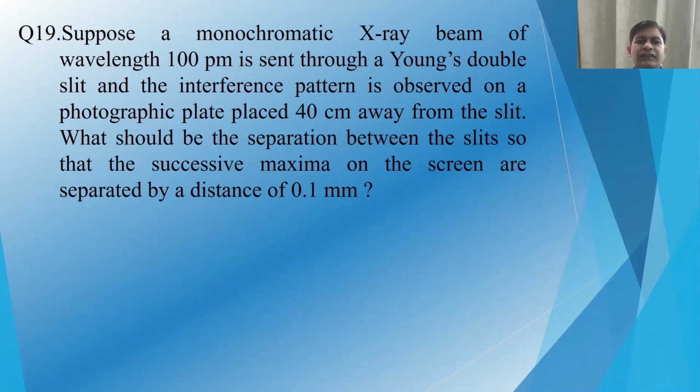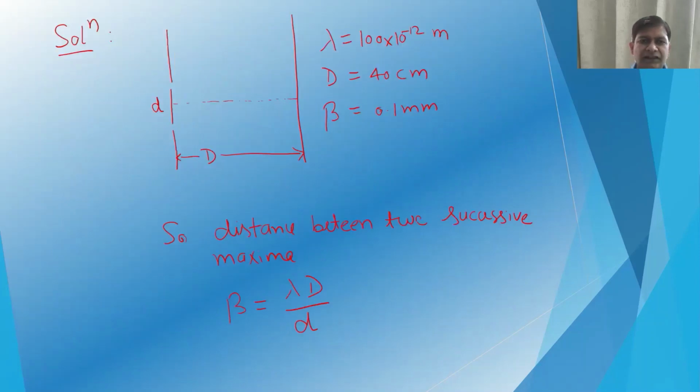What would be the separation between the slits so that successive maxima on the screen are separated by a distance of 0.1 millimeter? So this is the kind of arrangement. We have small d, which is the spacing between the slits, and capital D, the spacing between the slits and the screen, and lambda, the incident wavelength, is 100 picometer.